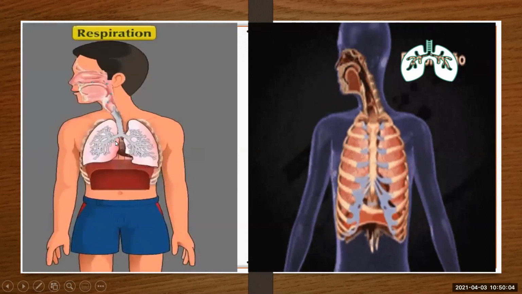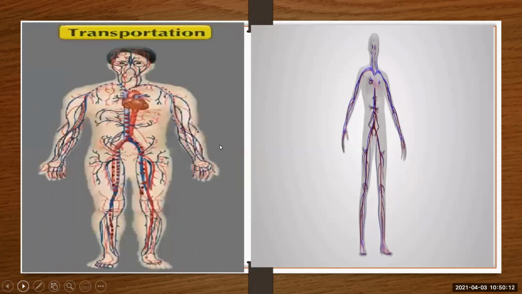So we do respiration with the help of the respiratory system. Then transportation is also seen. Like we eat food and that material gets digested, and with the help of blood, the oxygen and the nutrition is provided to each cell of the body. So, transportation.